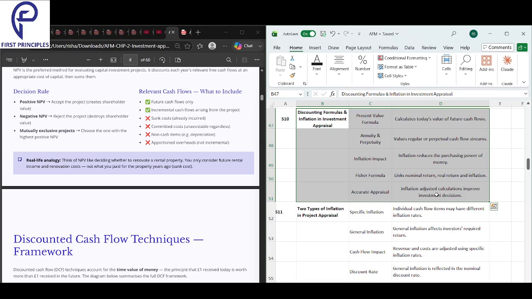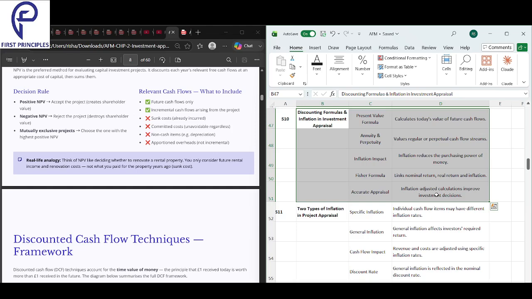We use special formulas for cash that comes in every year or forever. There will be some different kinds of formulas.